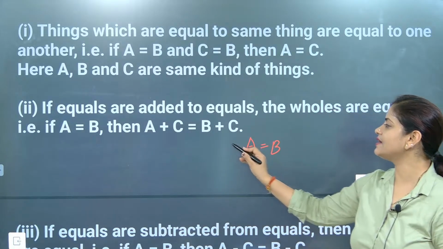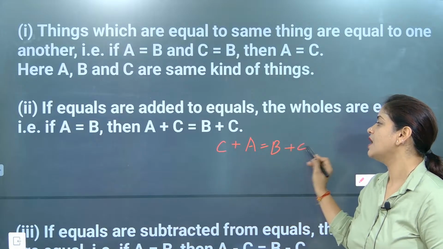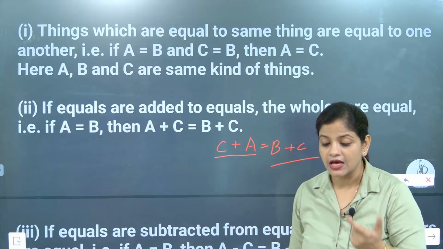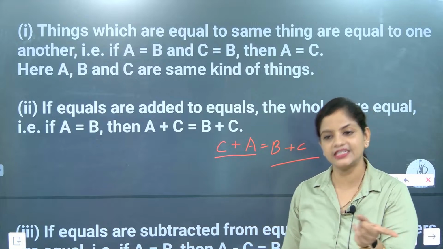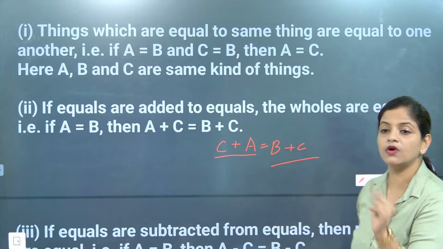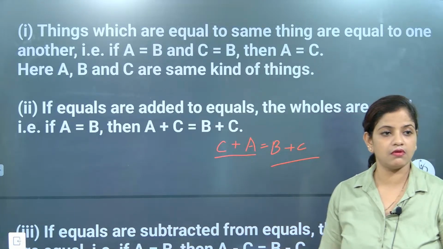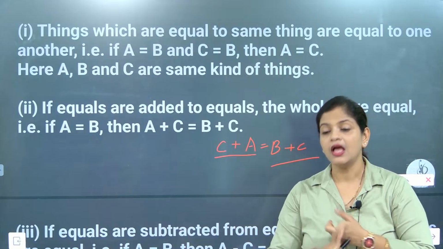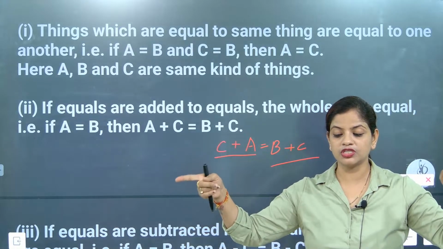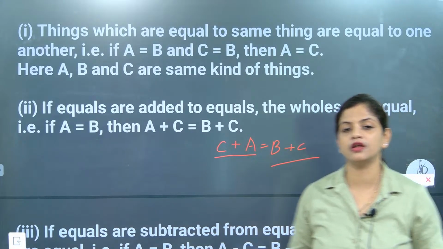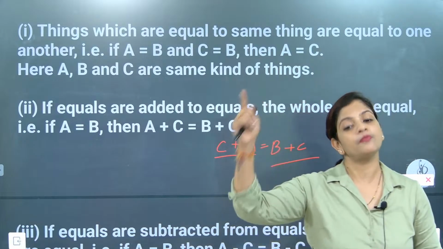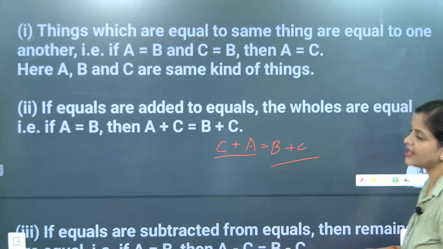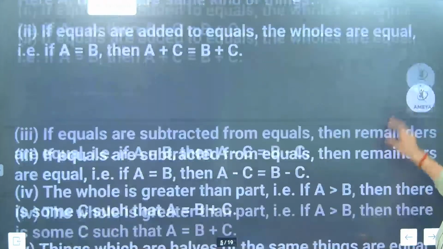Understood? And in that, if I add C on both sides, will they again be equal? Yes, because an equal quantity C is added on both left and right side. So A plus C is equal to B plus C, when A is already equal to B. And then C is added on both sides. So what conclusion have you drawn? A plus C is equal to B plus C. I hope till here everybody understood. So now we will go for the next one.